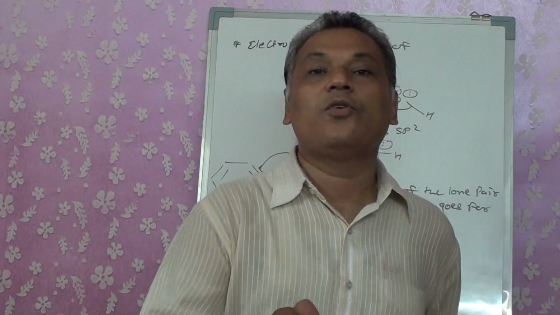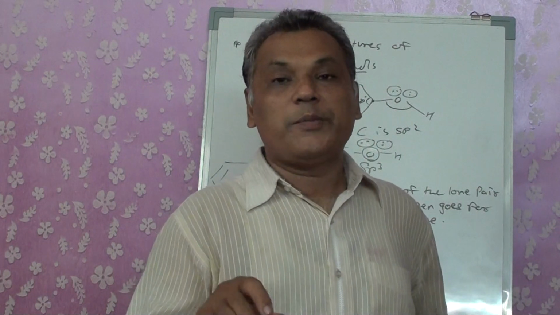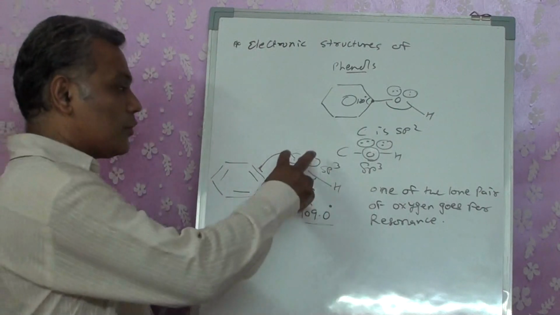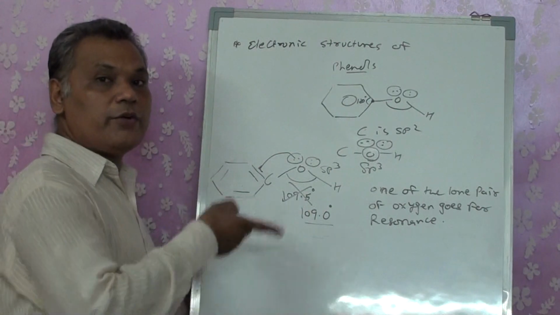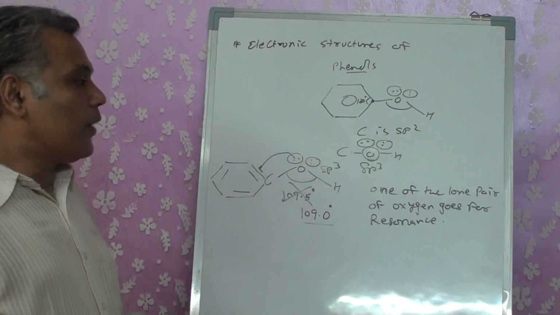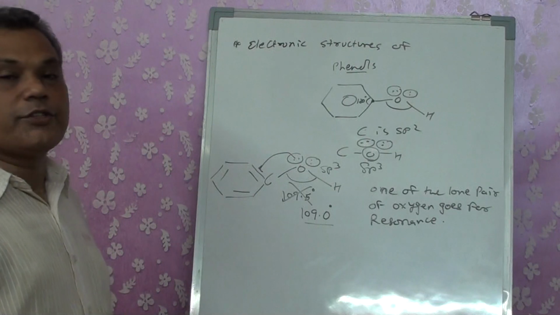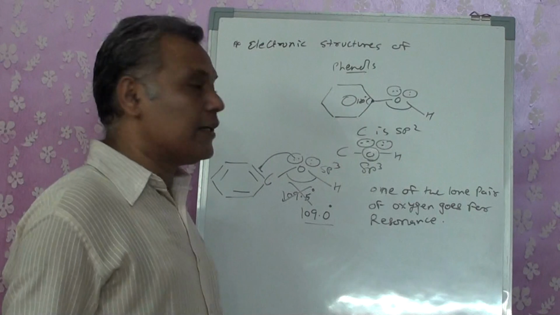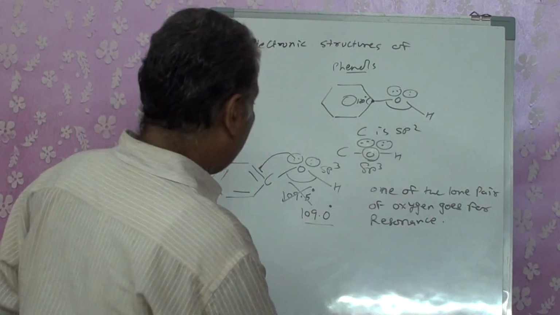We have a lone pair-bonded pair, so that means there is comparatively less repulsion between the lone pair and bonded pair as compared to that of lone pair-lone pair. So because one electron pair of the oxygen is utilized for resonance, only one lone pair is left, and therefore the bond angle shrinks to a smaller extent, not like in alcohol to the larger extent, right? Okay.